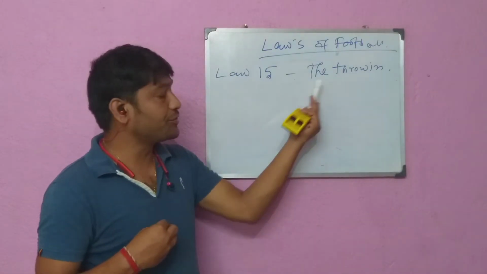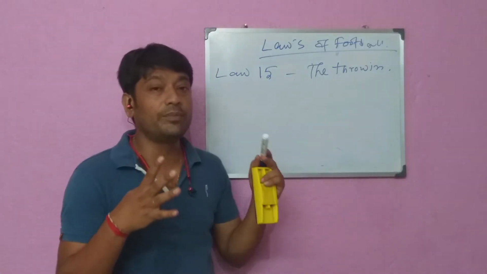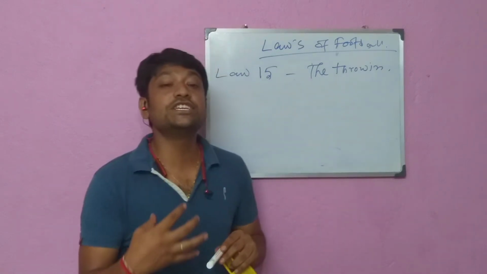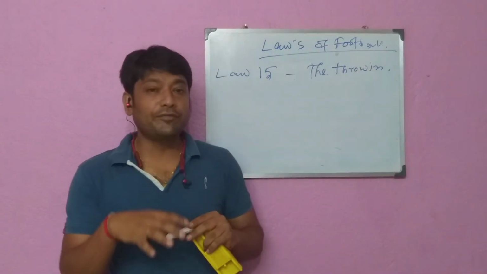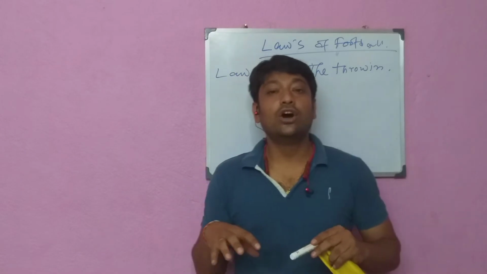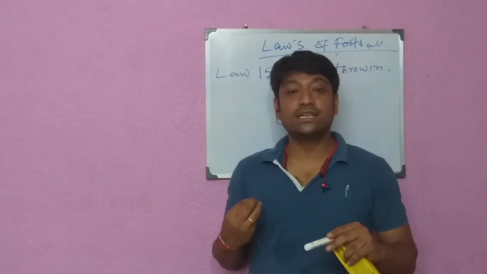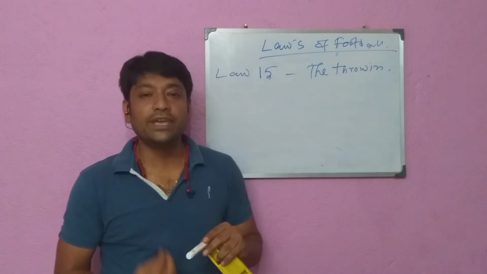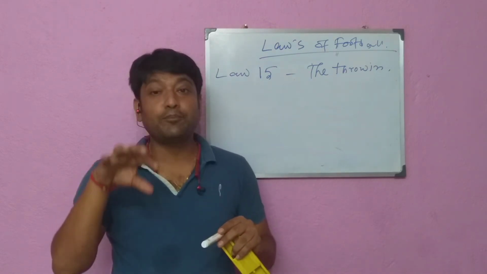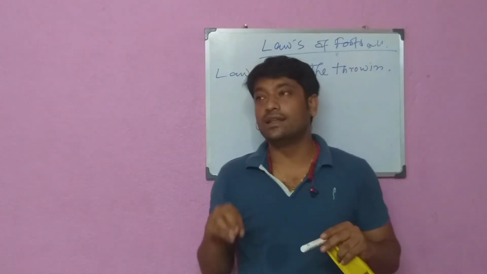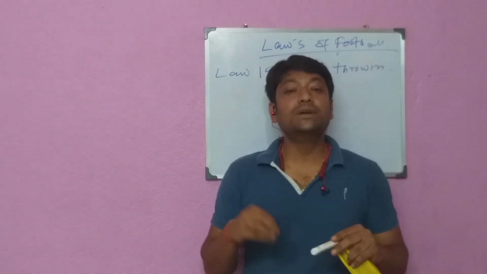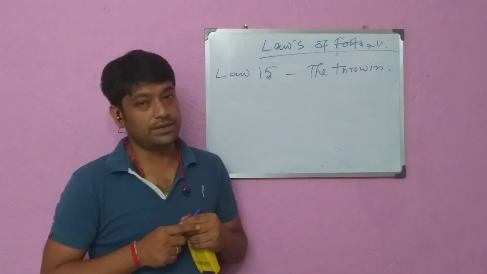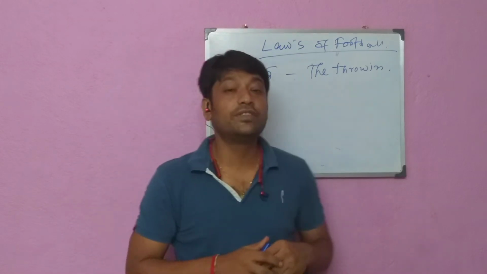What is the procedure of throwing? Look students, at the moment of delivering the ball, the thrower must stand facing the field of play, have part of each foot on the touchline or on the ground outside the touchline, and throw the ball with both hands from behind and over the head from the point where it left the field of play. The thrower must not touch the ball again until it has touched another player. So these are all about the procedure of throwing.